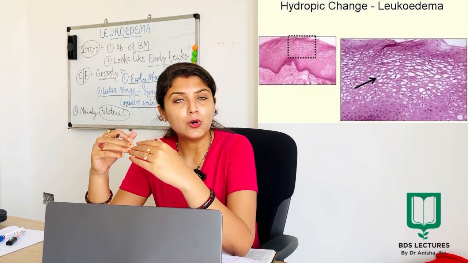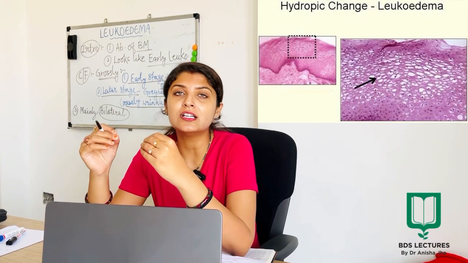So these were the points about the histological features of leukoedema, which is very important from the examination point of view. Now, when we talk about the clinical significance of leukoedema, leukoedema may represent a lesion of oral mucosa in which leukoplakia is more apt to develop. One aspect is to differentiate between early leukoplakia and leukoedema.